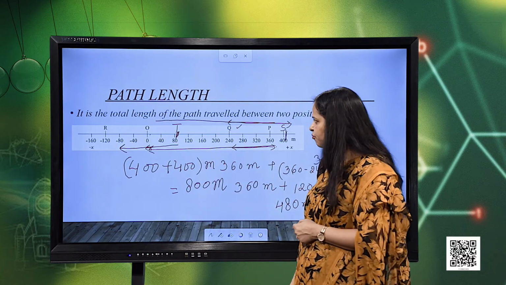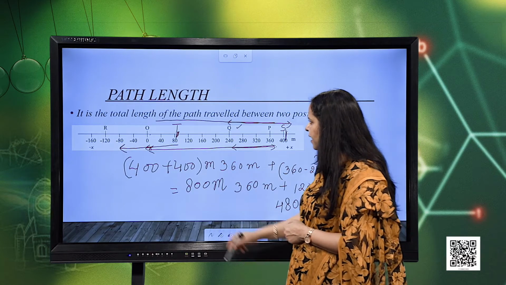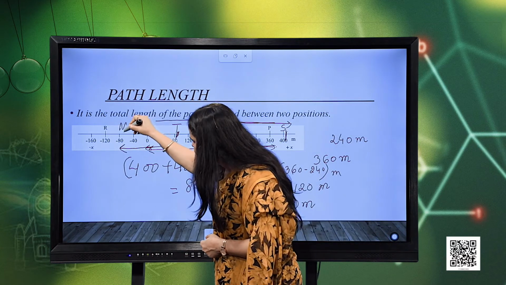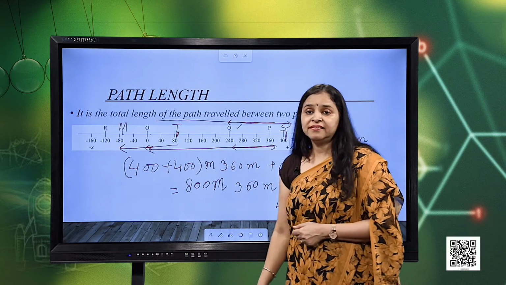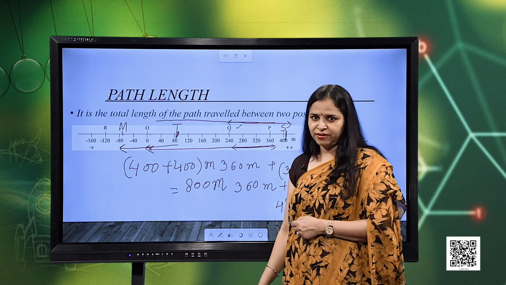Let us say I label this minus 80 mark as M. In this situation, what is the total distance travelled?